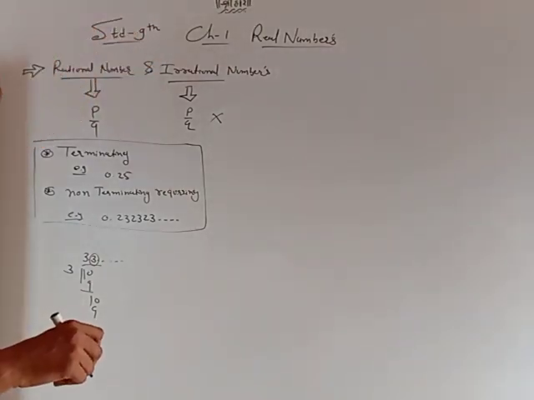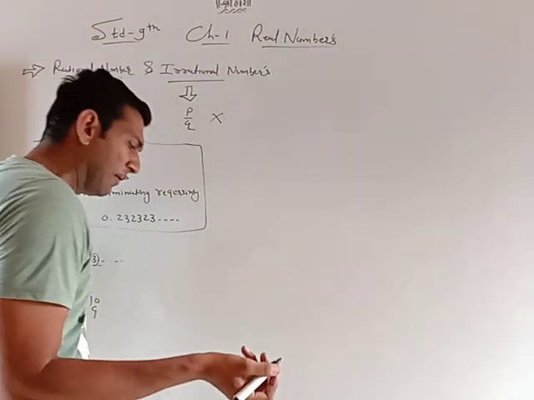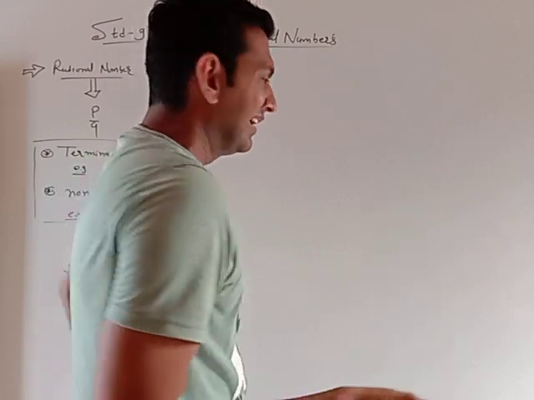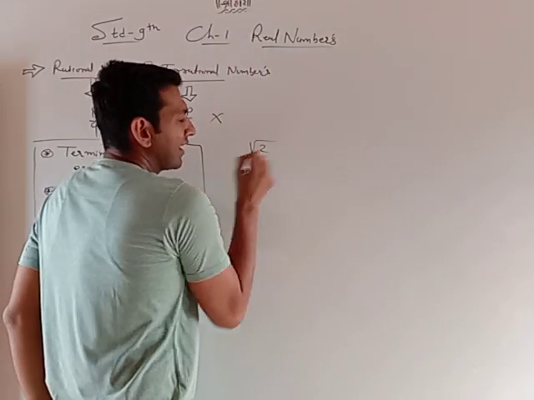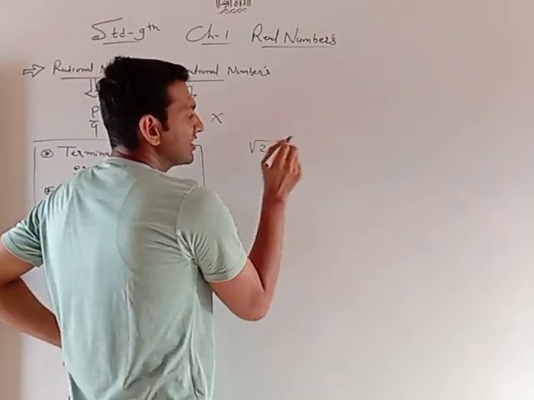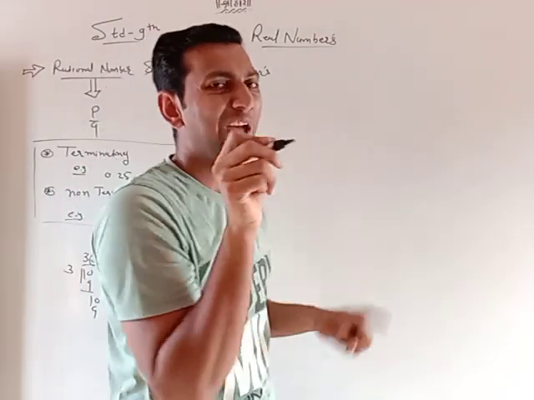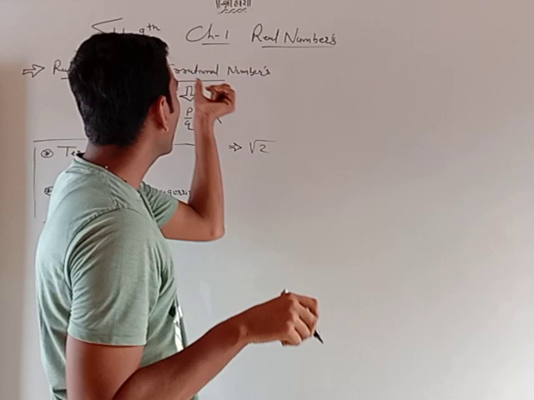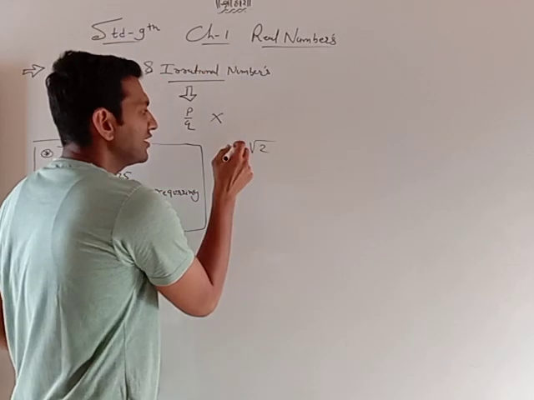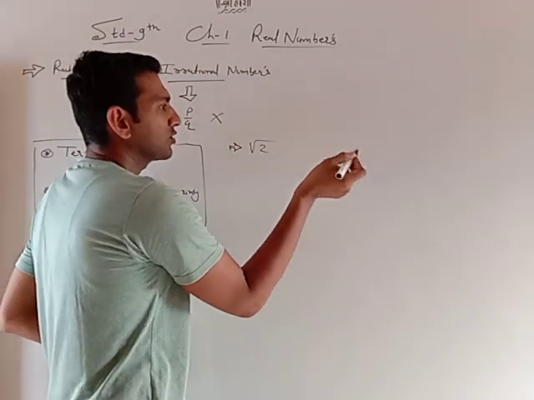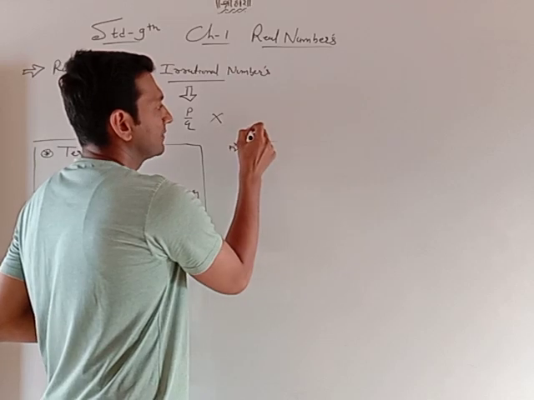But irrational numbers, friends, means if you cannot find the square root, like the square root of 2, it is an irrational number. So if you cannot find the square root of any number, such a number is called an irrational number. So first is not being able to find the square root of a number.